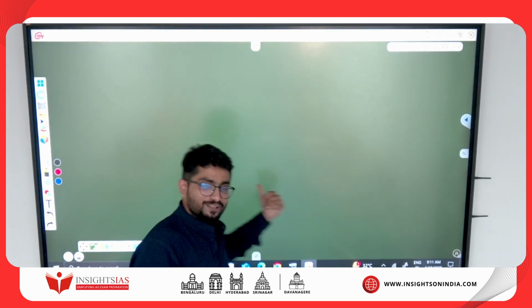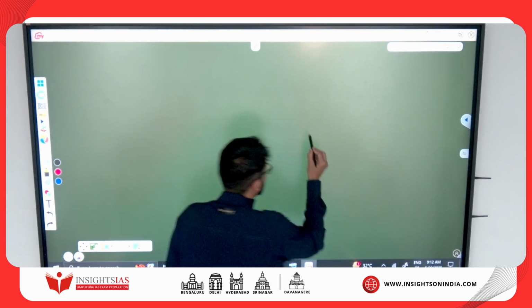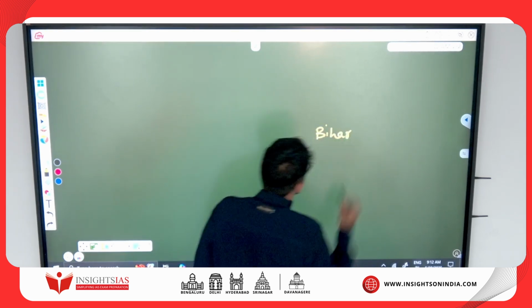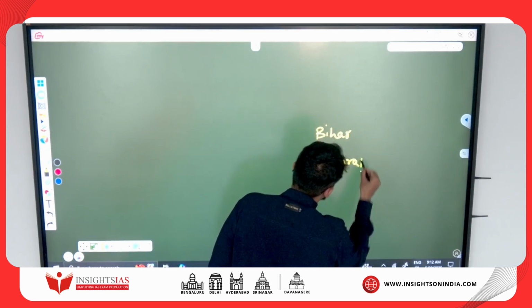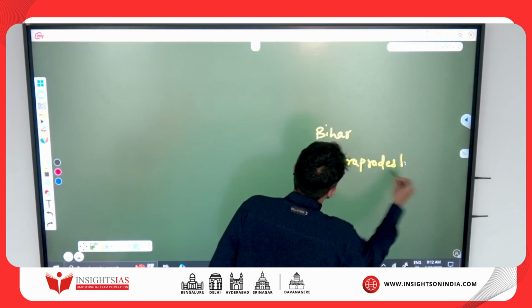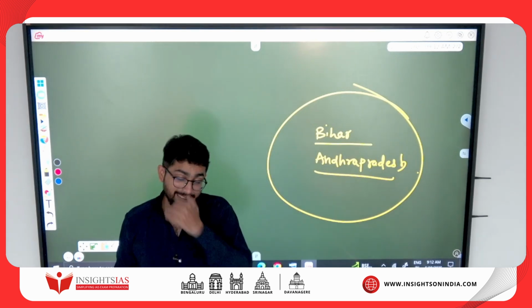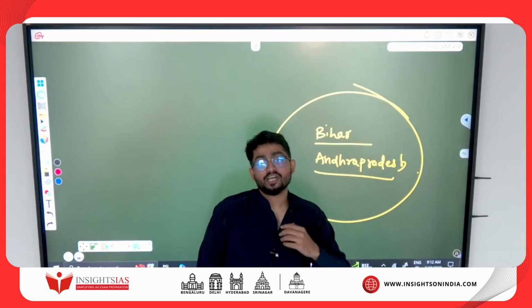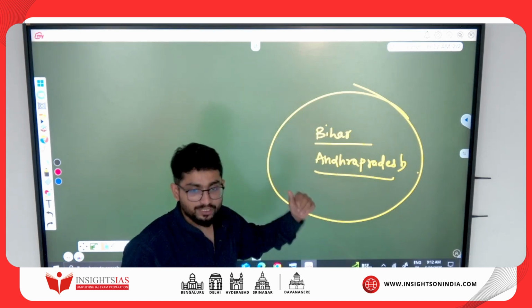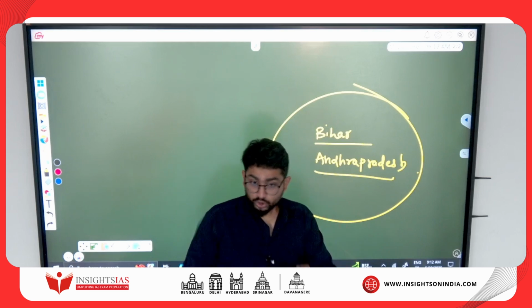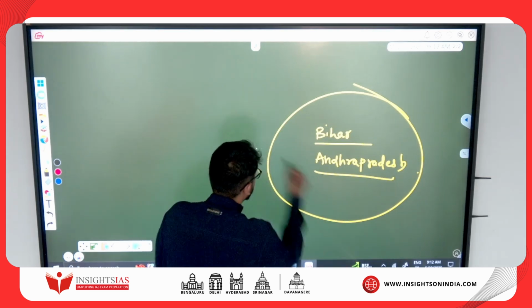And as we will talk in the budget also, you can see some political ramifications of the budget, because you will see a lot of emphasis on Bihar and a lot of emphasis on Andhra Pradesh. This could be seen in the allotment of money to these 2 states. This could be seen in the cultural appeasement of the people also. Why am I talking about this? Because these 2 states are going to be important. So from your perspective, focus a lot on Bihar, and focus a lot on Andhra Pradesh, especially the Telugu part.